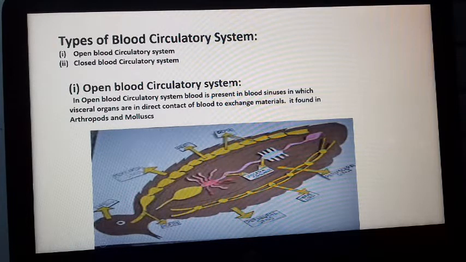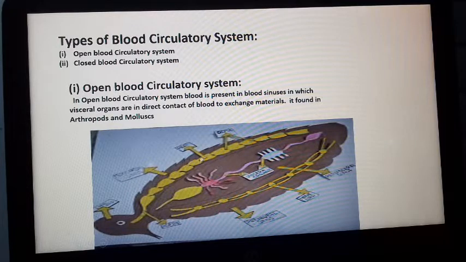So, the open blood circulatory system. In the open blood circulatory system, the blood is present in sinuses, meaning blood chambers, where the visceral organs, internal organs, exchange material, meaning they take a bath inside the blood. Especially in arthropods and most mollusks, the open blood circulatory system is found.